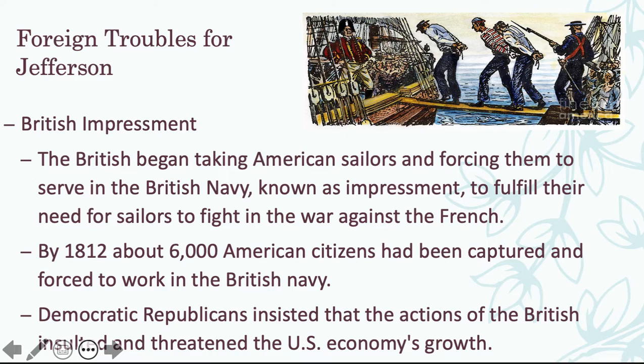Under Jefferson, there are going to be some foreign issues that we are going to have to deal with and look into. These foreign issues, first of all, are going to be the British impressment. Now, it's not very impressive what the British do to the Americans, but what British impressment is: the British were attempting to show their dislike of American independence since day one.